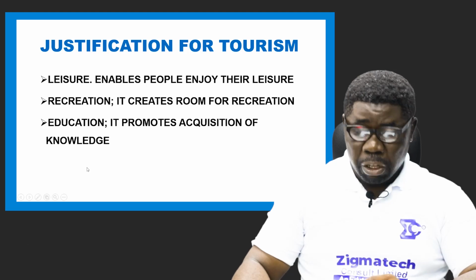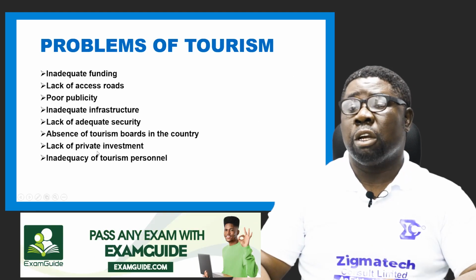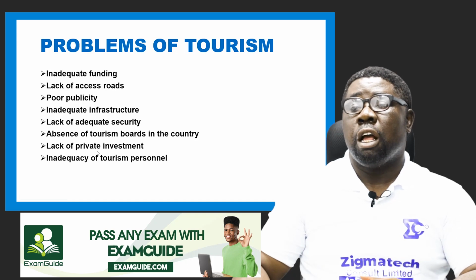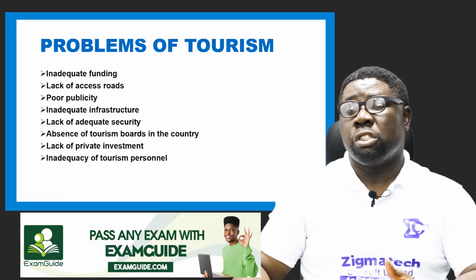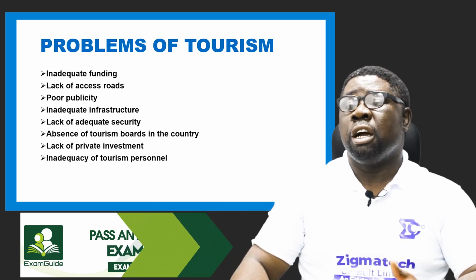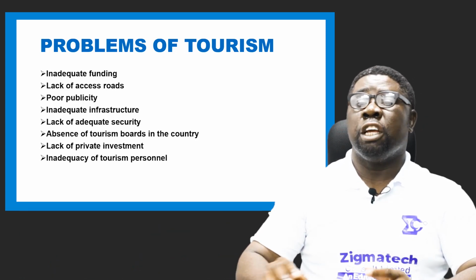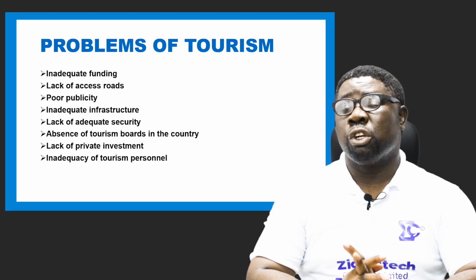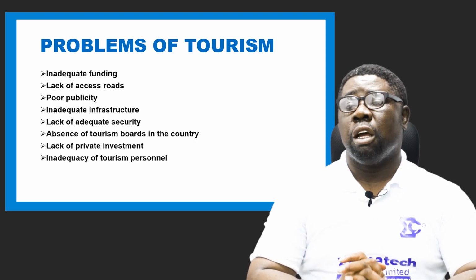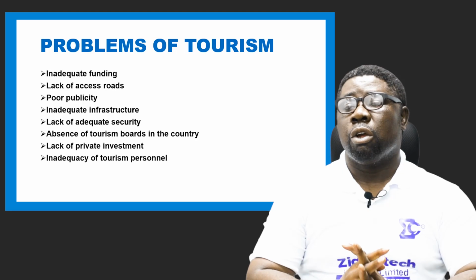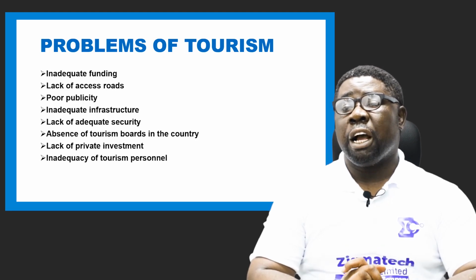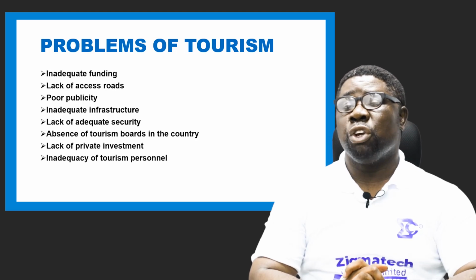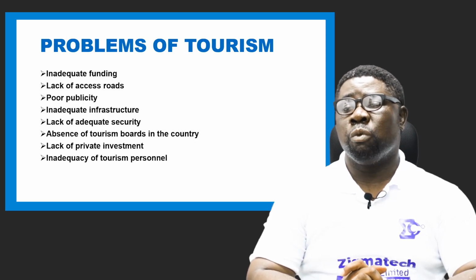Now, having known all this, there are also problems that come with tourism aside the identified disadvantages. Right? There are problems that can hinder tourism. Now, one of them is inadequate funding. Inadequate funding can bring a problem in tourism. It can destabilize tourist activities and make it go bad. Lack of access roads can also hinder tourism activities. Some of them will become deserted because of access road not being accessible or available.